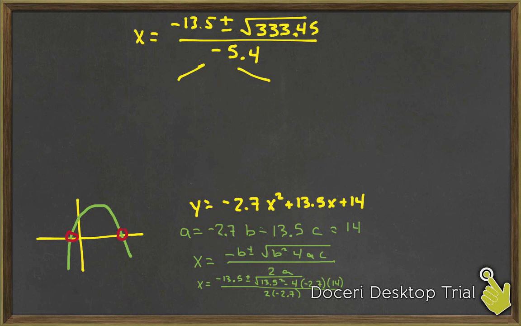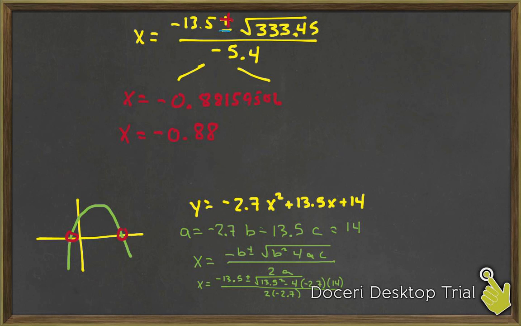So when you do negative 13.5 plus, you'll end up with x equals something like negative 0.88159506. And I know that you don't have calculators, that's perfectly fine. When you round it, it ends up being x is about negative 0.88.